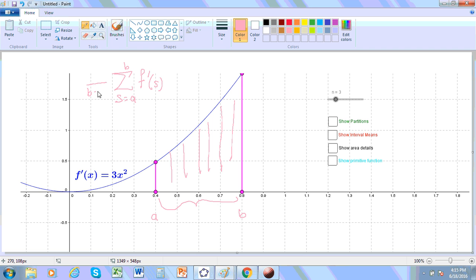So b minus a, and, well, actually I should have put that on the top. b minus a, and you're going to be taking the difference here, which is all the ordinates.